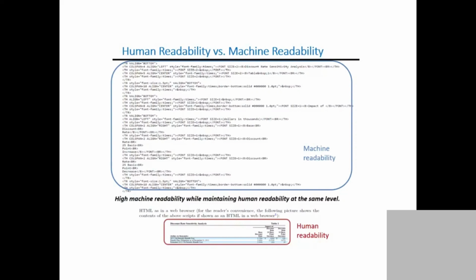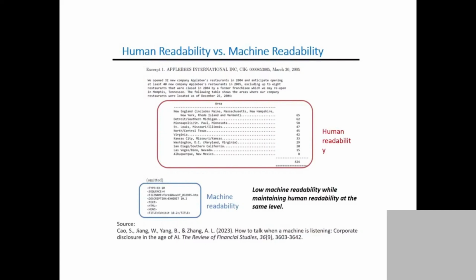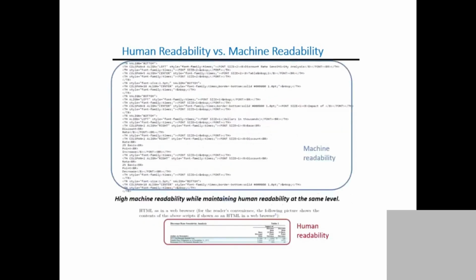So let's look at another example. For this one, humans also read this on the web page, right? And this is the code used to generate the table. It's a very short code. They put an image there. So what the machine has to do is read the code first, get an image, and then analyze the image in order to get the contents of the table. That's what the machine has to do in this case. Versus this case, the machine will read this and know exactly the numbers from the code. The machine can get the column and row numbers from this code.